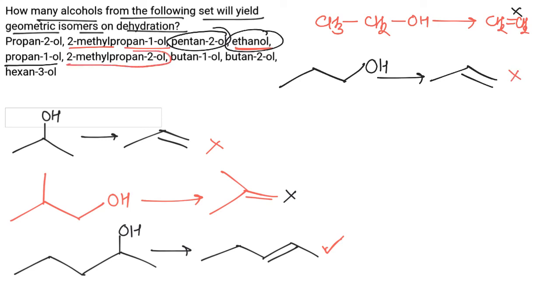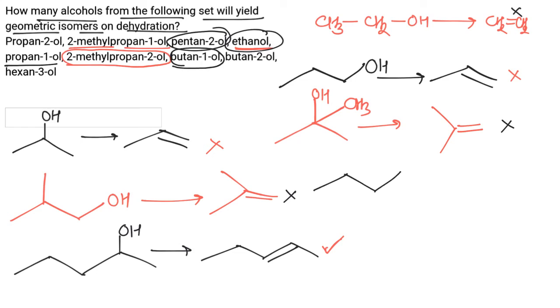Then we have 2-methylpropan-2-ol. On treating with H2SO4 this gives isobutene, which will not show geometrical isomerism. Then we have butan-1-ol. On reacting with H2SO4 it will give 1-butene, and 1-butene will again not show geometrical isomerism. Then we have butan-2-ol.